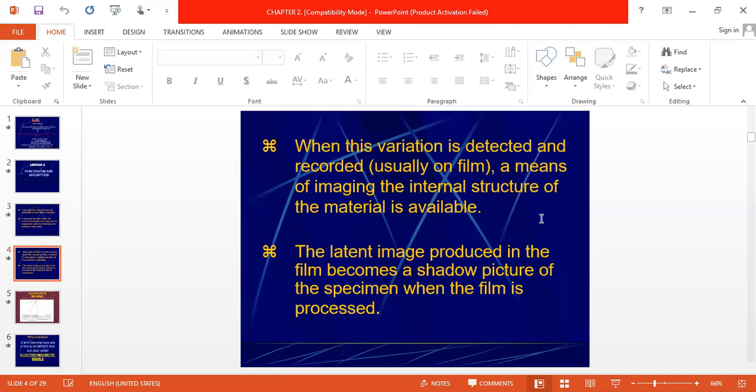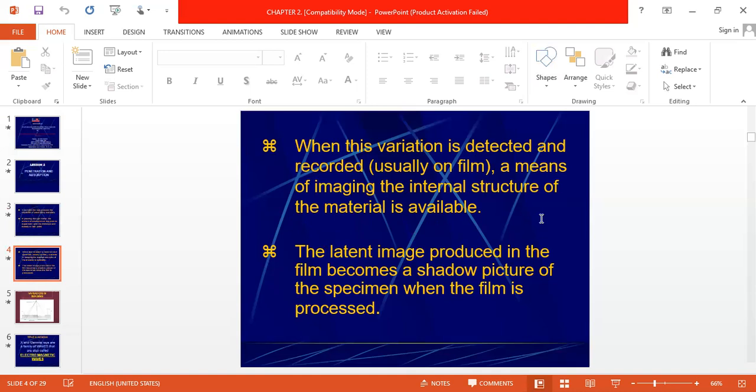For example, suppose we have one specimen, and in that specimen there is one defect. A defect means there is a void, so there is less density in that particular area. So in that defect area, there is less absorption within the specimen and more radiation will reach the film. More radiation reaching the film means more ionization takes place, and we are getting the black image. So more ionization means more black, more density. So this is the principle of radiography.